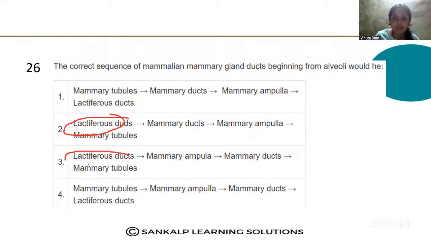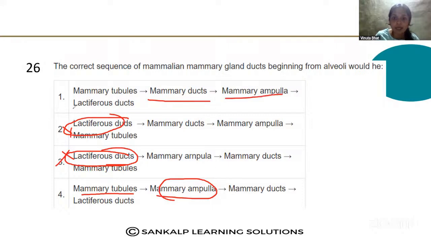So here you can eliminate this option also because lactiferous duct is at the beginning. Mammary tubules, mammary ampulla: that does not work, because the mammary tubules open into the mammary ducts, not the mammary ampulla. So here then mammary ampulla, lactiferous duct. So option 1 is the correct answer here.